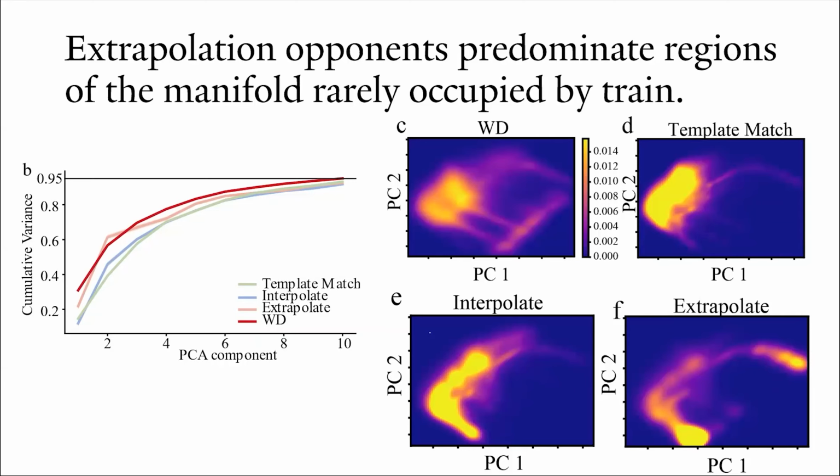We estimated the density of recurrent states using a Gaussian kernel density estimator and plotted the results in the heat map on the right. The majority of extrapolation states are localized in regions where there is low or zero density in the training case, also called WD here, near the edge of the overall distribution. Furthermore, roughly 50% of the cumulative density for the extrapolation distribution existed in regions of the training distribution that make up less than 5% of the density. This was not the case for other generalization types. These results suggest that the extrapolation states lie on the edge of the learned manifold in regions rarely occupied by the training states.